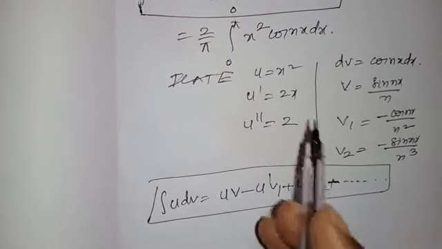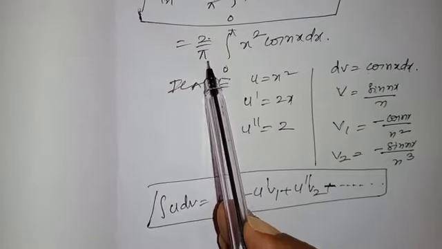Substitute in the formula. Before that, the a0 is multiplied by 2/π and limits.